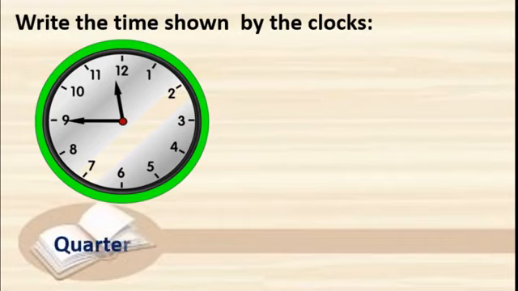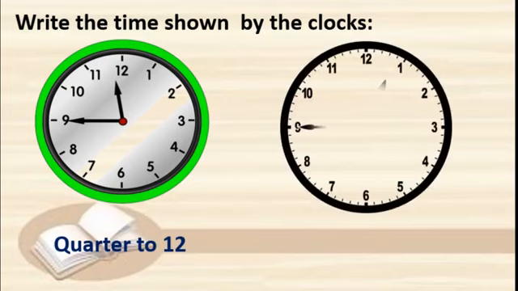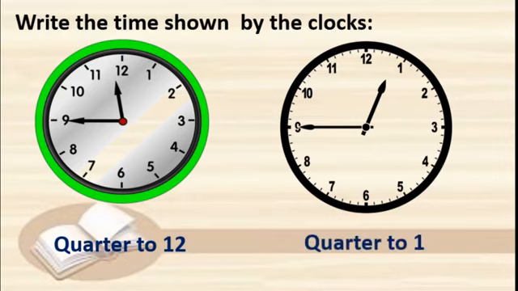Quarter to 12. Nice answer. Next one. Again the minute hand is on 9, so that is quarter to. And the hour hand is between 12 and 1, so it is quarter to 1. Yes, you are right.